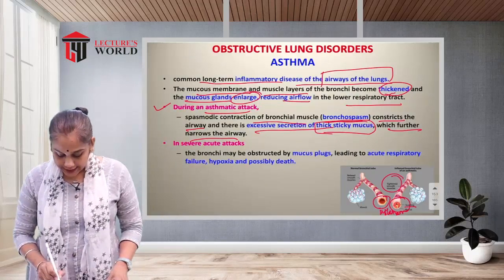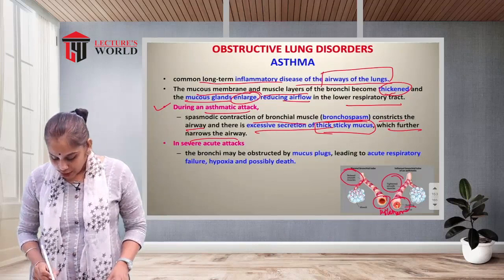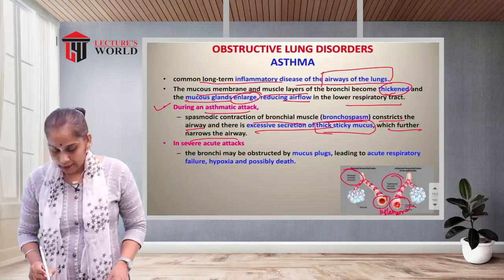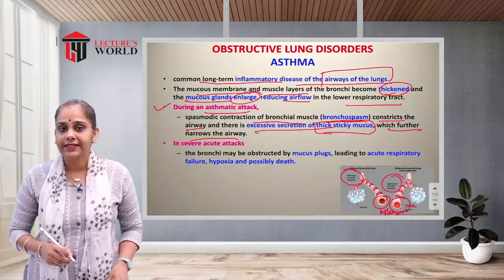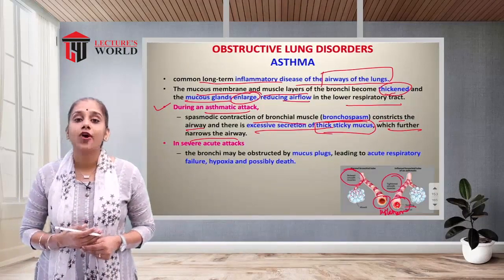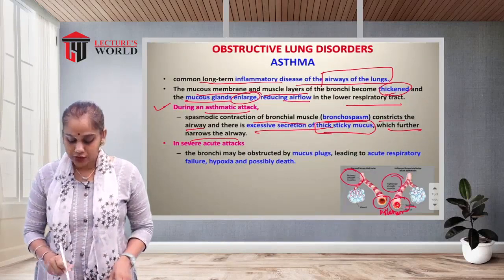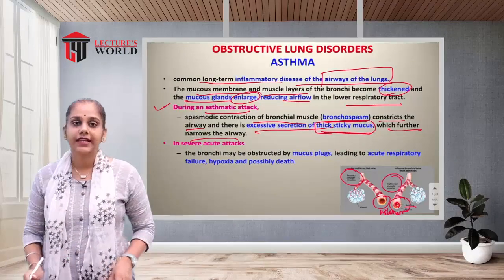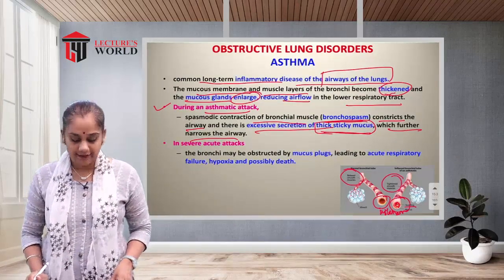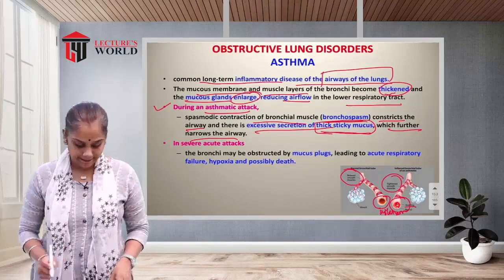Here there is relaxed smooth muscle. Because there is a low diameter in the bronchi, they cause shortness of breath or asthmatic attack, with bronchospasm and more mucus secretion. So they narrow the airway, and because of that there will be shortness of breath.